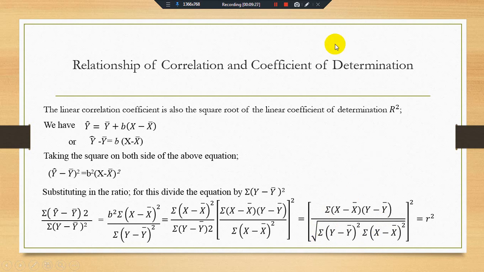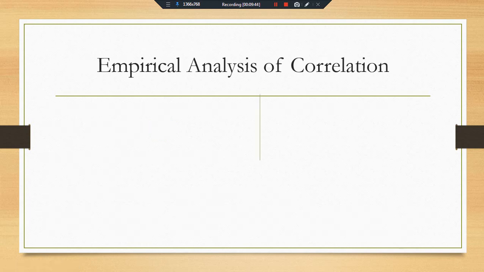So keep it in mind that when you take the square of the correlation, then it becomes the coefficient of determination r square, and when you take the square root of the coefficient of determination, it becomes the correlation. So there is a direct relationship between the correlation and the coefficient of determination r square.